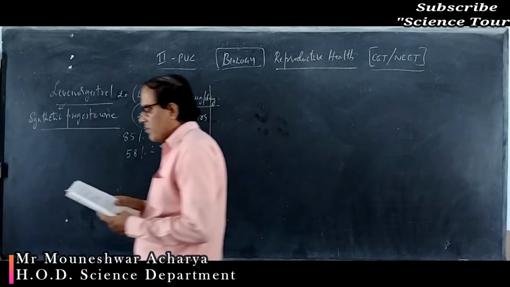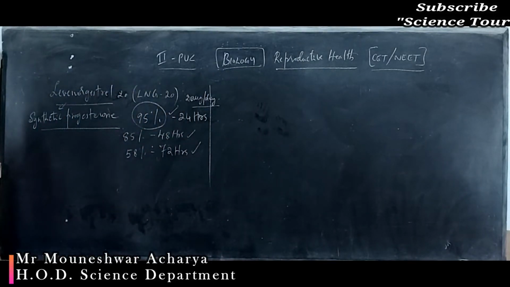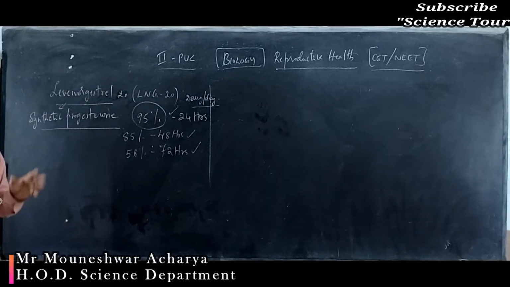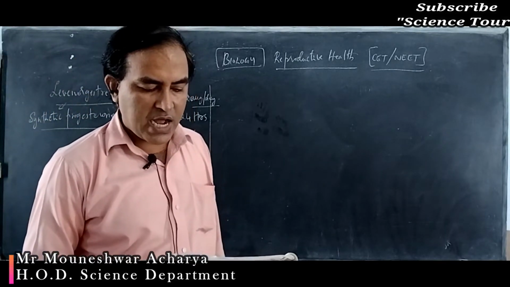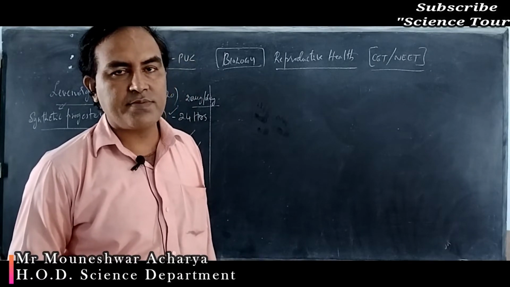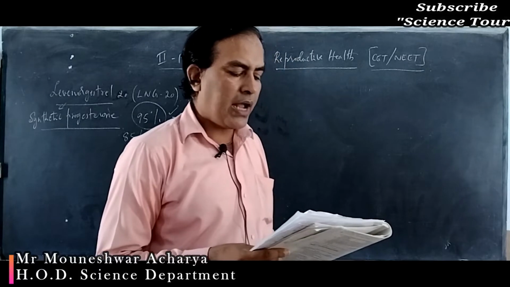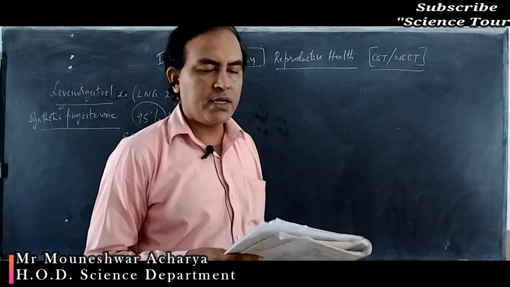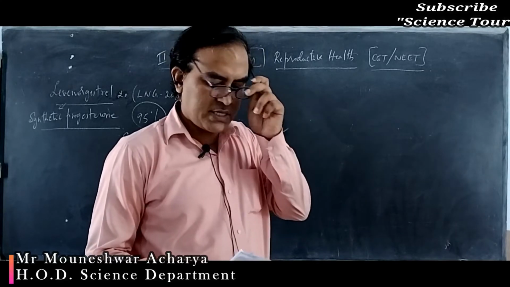Choose the right one among the statements given below. Which is the right one? A. IUDs are generally inserted by the user herself. No. B. IUDs increase the phagocytosis reaction in the uterus. Correct. C. IUDs suppress the gametogenesis. Production of gametes will not be suppressed. D. IUDs once inserted need not be replaced. No, it can be replaced. So the right option is option B.